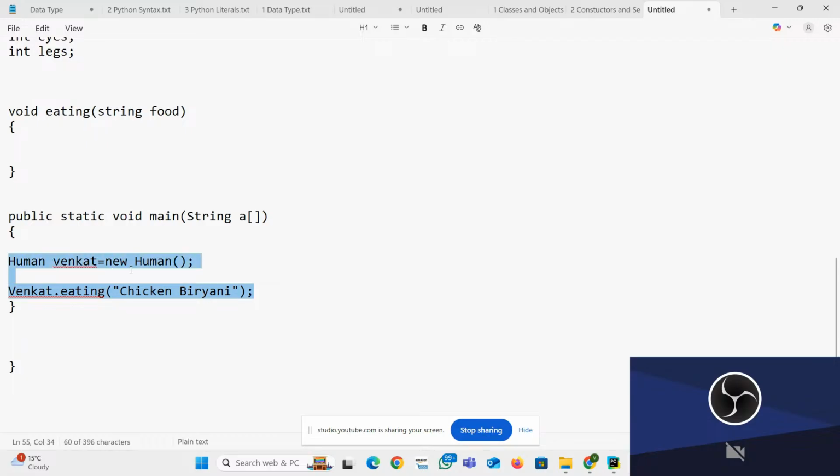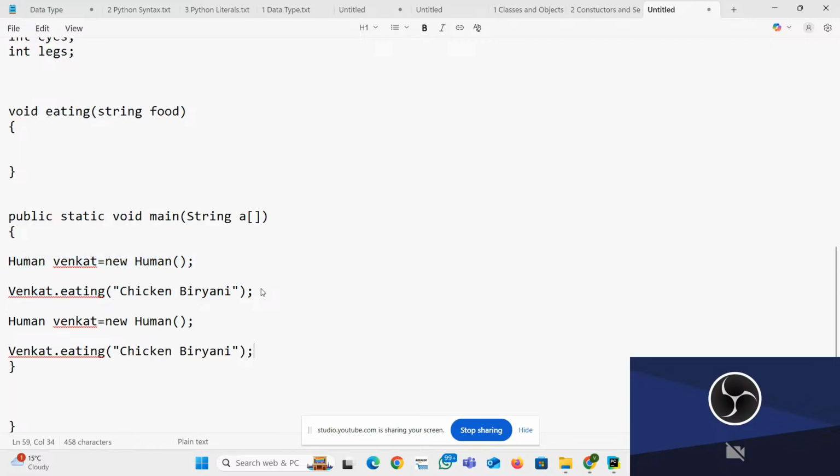For example, Gomati likes only veg biryani, or mushroom biryani, whatever it is. Sorry, Gomati. This behavior is different. This behavior is different. Why? Because this always refers to its own object's behavior. This is different. This is different.